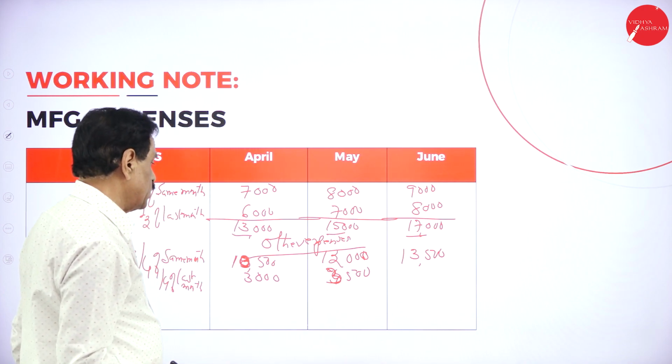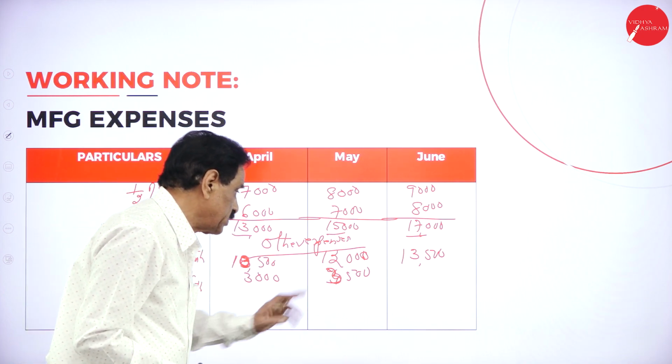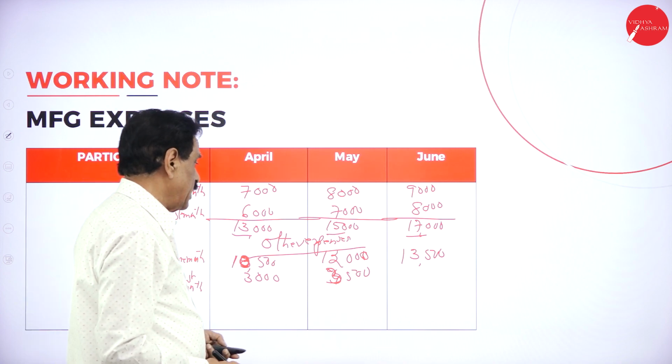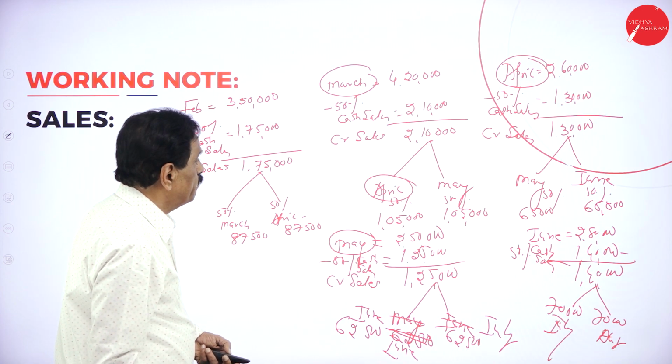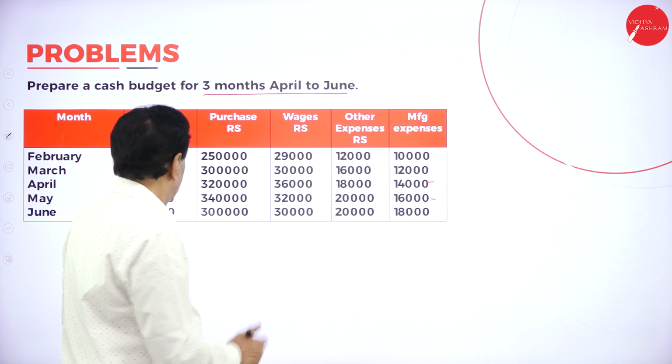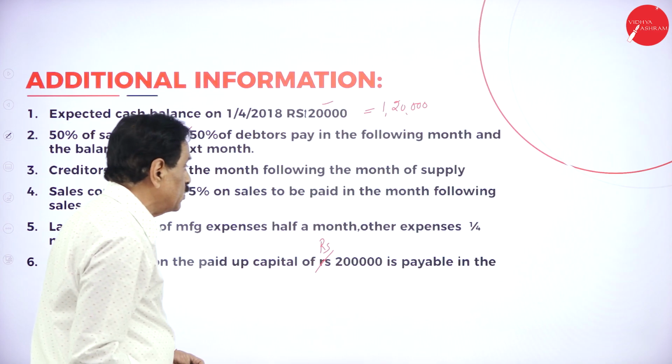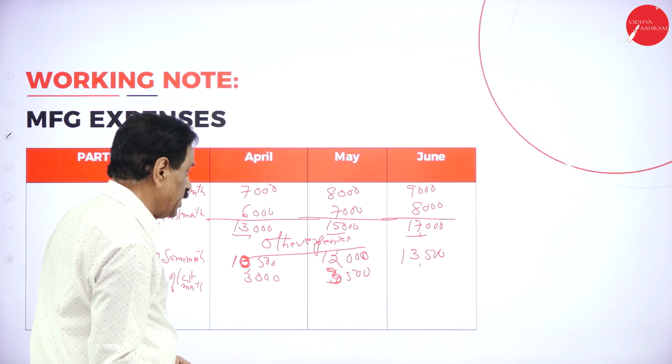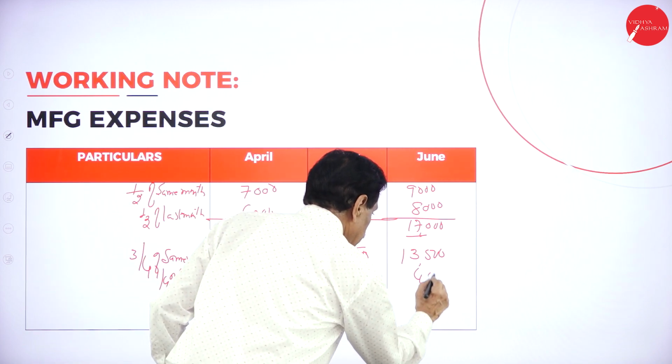So it is 14,000. Then in the month of May, you have 16,000. Already you received 12,000, balance is 4,000.